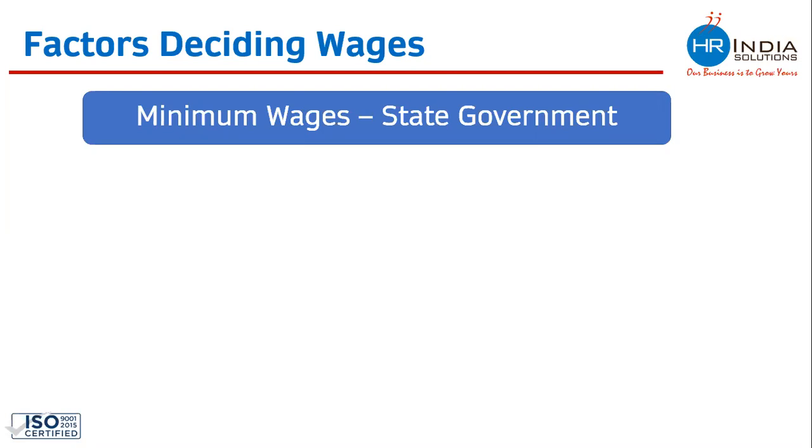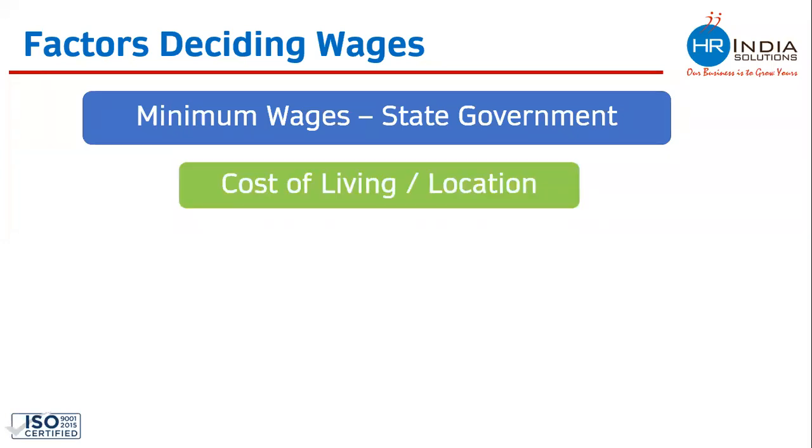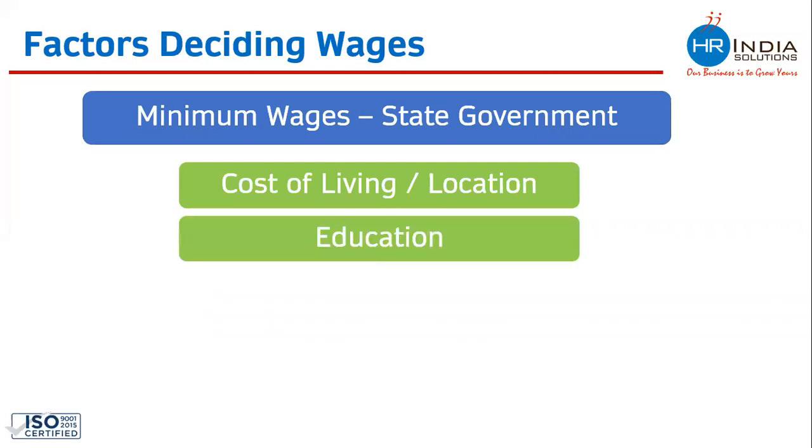So the payment which is paid to workers is majorly decided by the state government. Every individual state in India has decided minimum wages for their state. You will see that Maharashtra has its own minimum wages, whereas Delhi has different minimum wages. Let's try to understand how the state government decides what the minimum wages should be for each category of worker. Minimum wages are decided on the basis of cost of living or location. It is also decided on the basis of education.